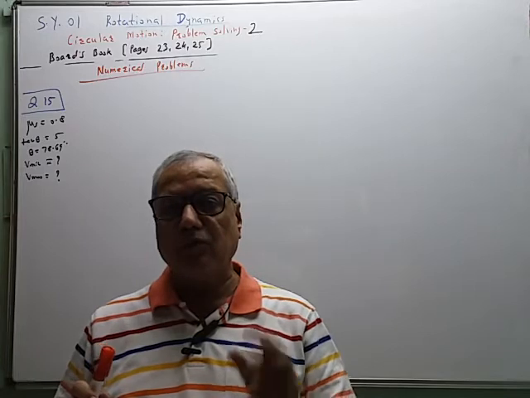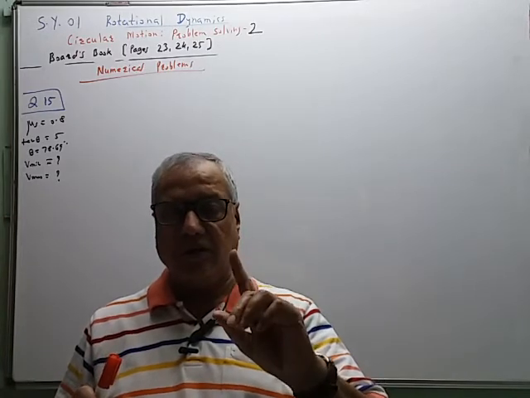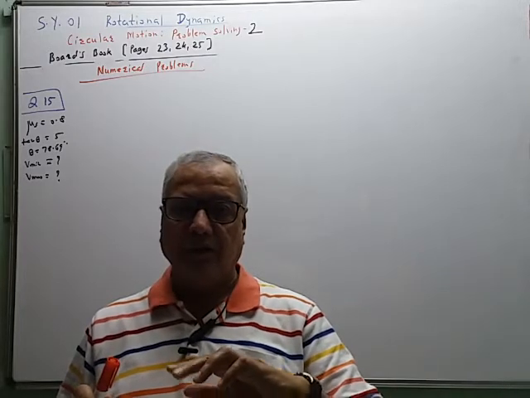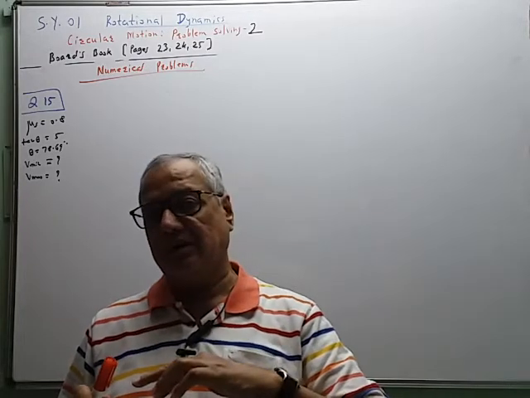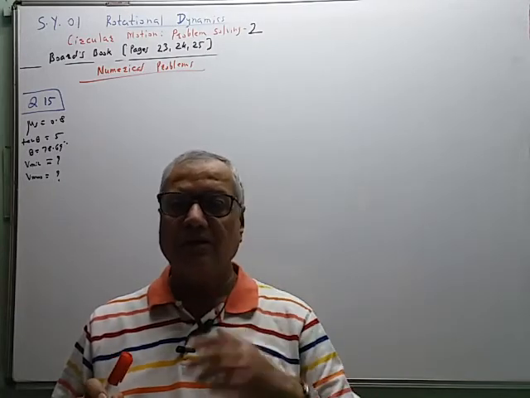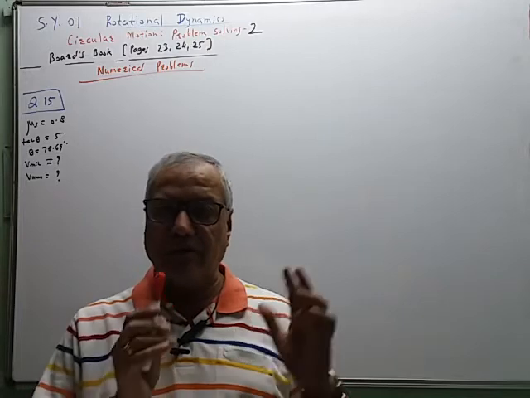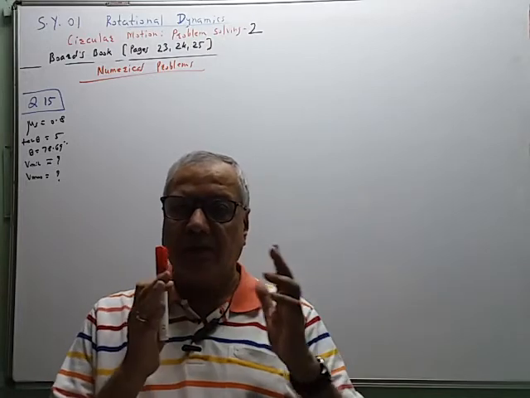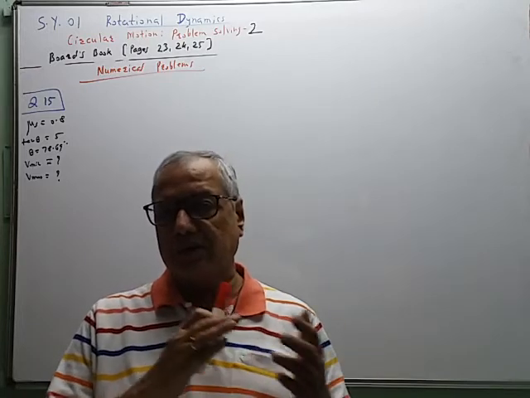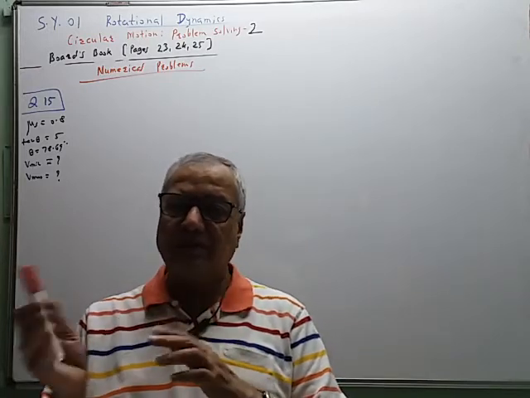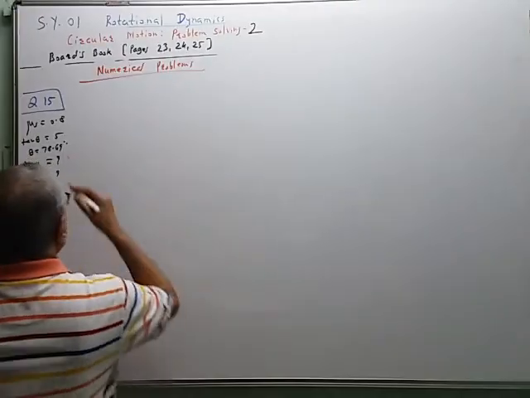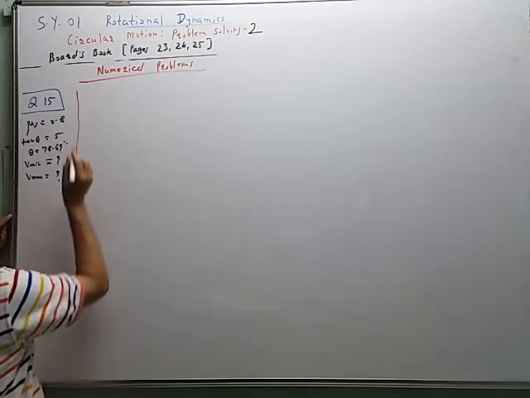Actually for banking of road we have seen three cases. One, only friction, no banking. Second, angle of banking but no friction. And the third and last case is both are present. The road is banked as well as there is friction. So for such a case we have derived the relation for V minimum as well as V maximum. V minimum is less than the most safe speed limit, and V maximum is greater. So first we have to find V minimum. Both the relations are exactly the same. So first I will write down the formula.